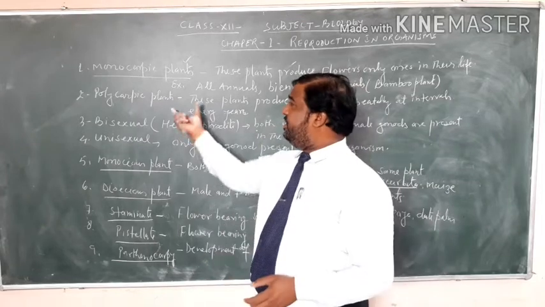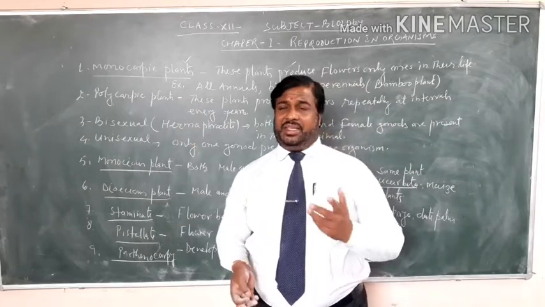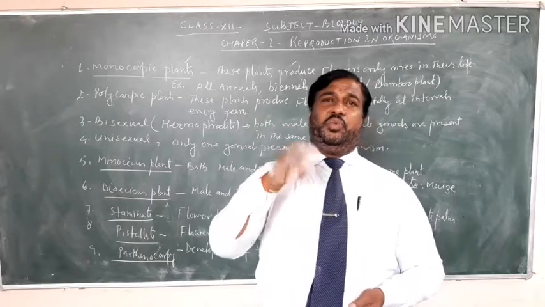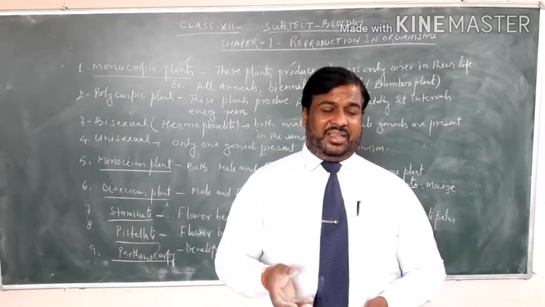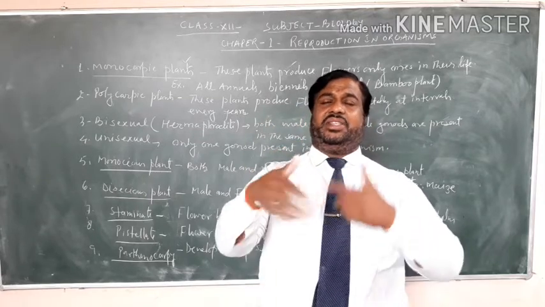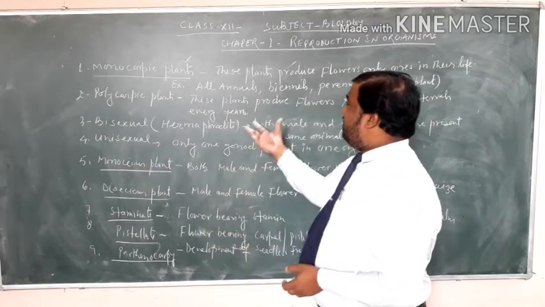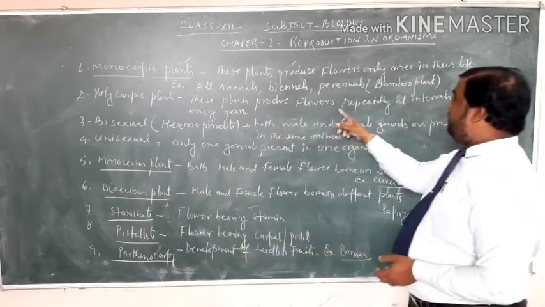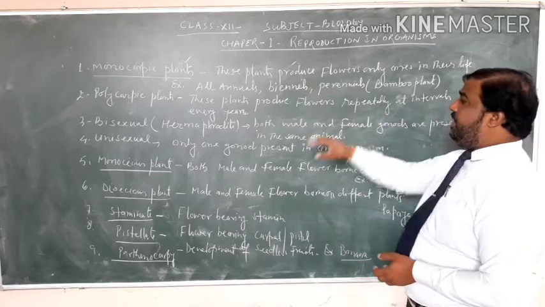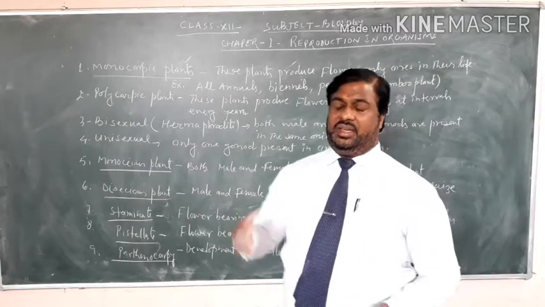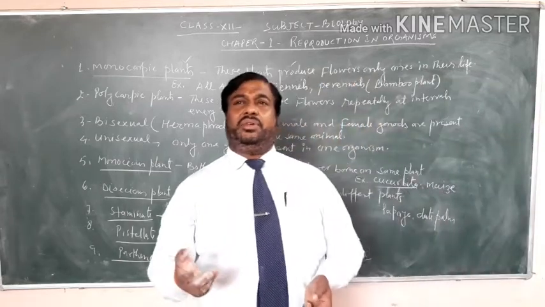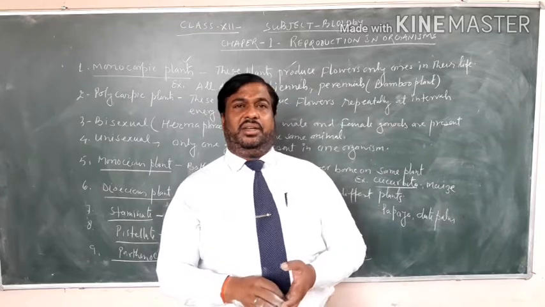Now second is polycarpic plants. These plants bear flowers repeatedly, after a certain period. They produce flowers repeatedly at intervals of every year, like mango, like jackfruit, and many more.